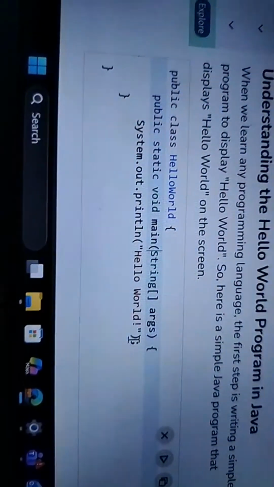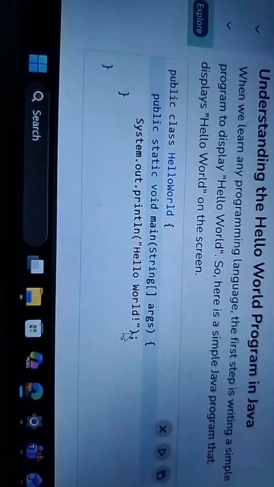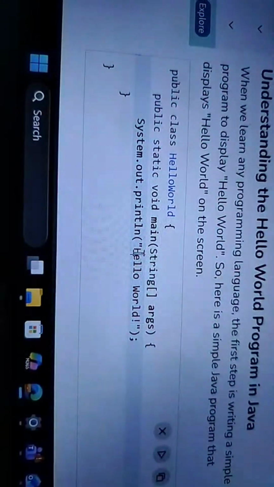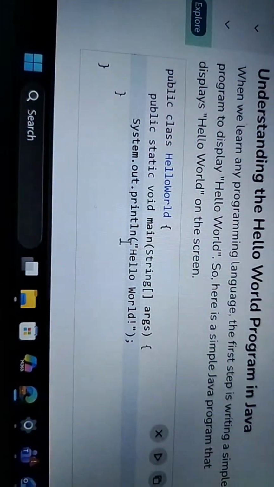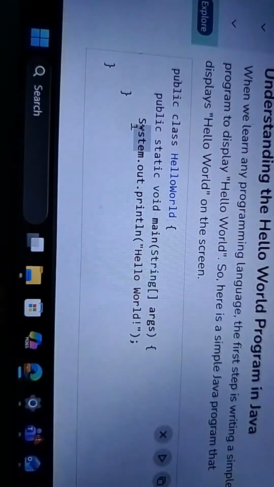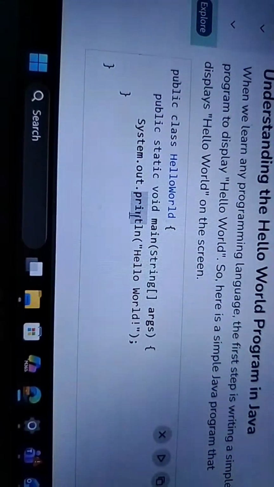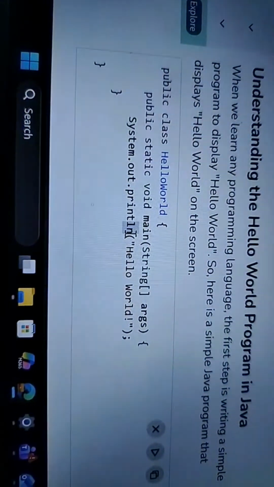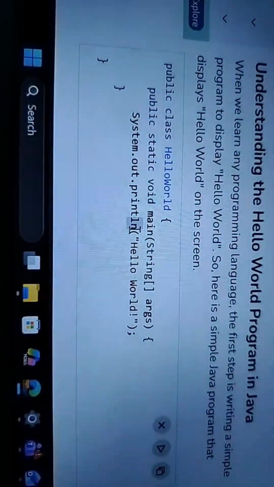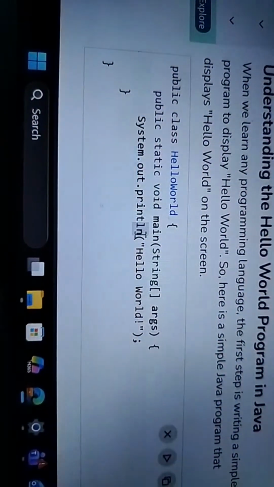System.out.println: in C and C++ they generally use printf to print any string inside it. But in Java, it is System.out.println. So what is it exactly? System is a class, out is your object, and print prints your value. The ln means that after printing your output, when you give another output, it will automatically go to the next line. So that is what println means.